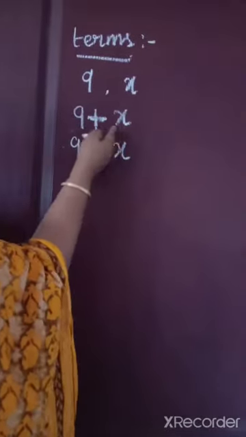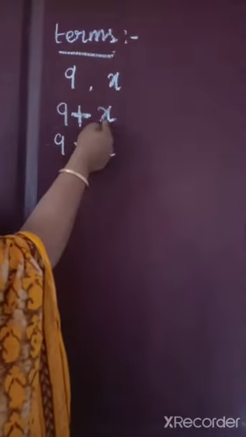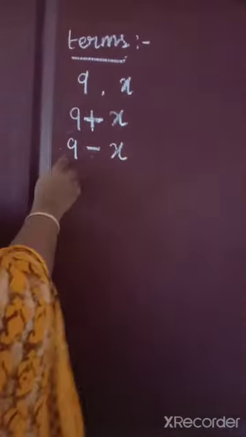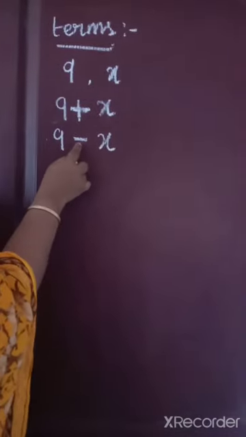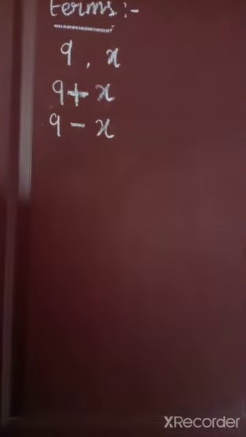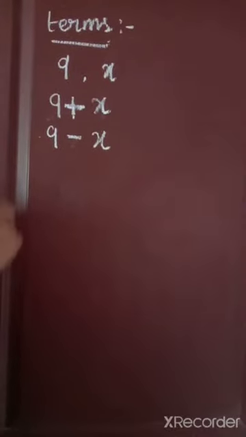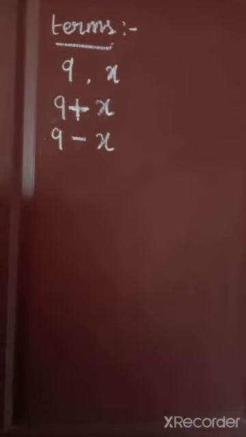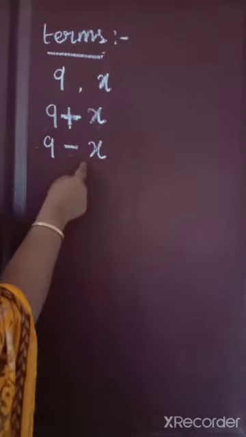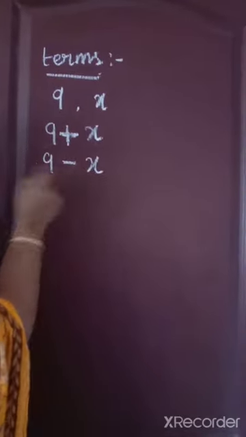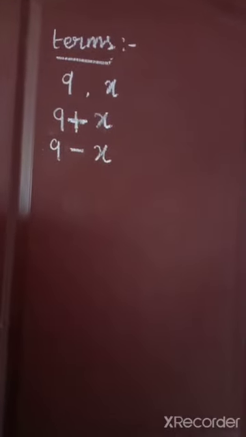Here, 9 is one term and x is one term. So how many terms are there? Yes, 2 terms. In 9 minus x, minus is the operator. This minus separates x and 9 into 2 terms. So 9 plus x has how many terms? Yes, 2 terms. Here 9 minus x also has 2 terms.